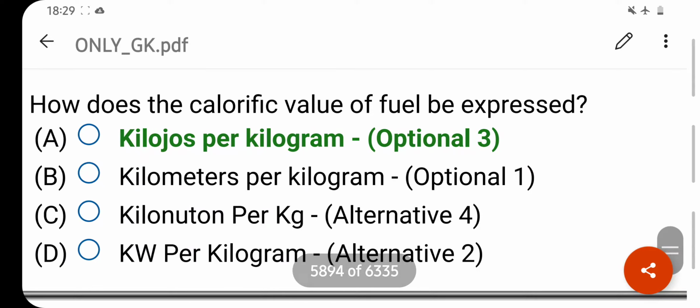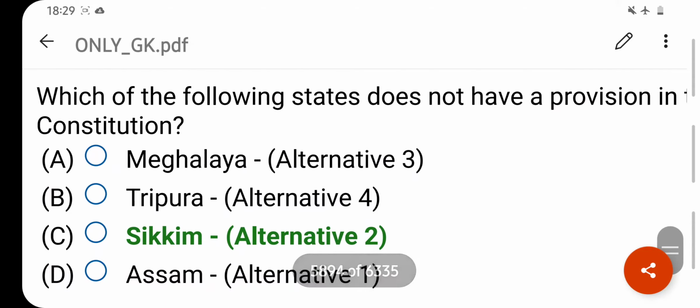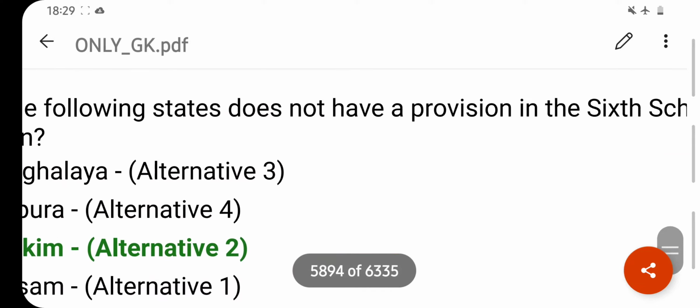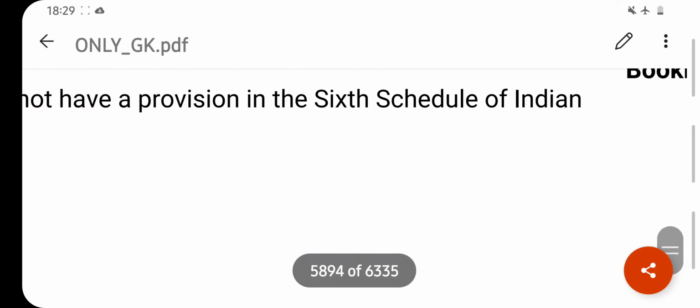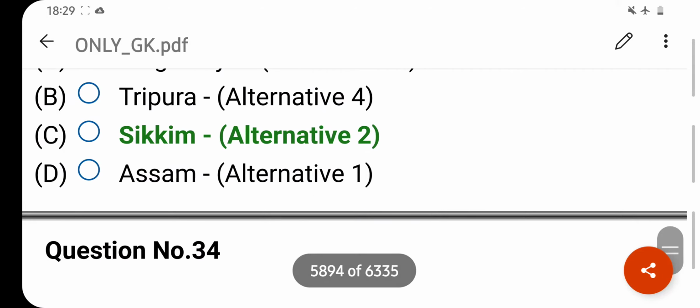How is the calorific value of fuel expressed? Your right answer is kilojoules per kilogram. Option A is your correct answer. Which of the following states does not have a provision in the 6th Schedule of the Indian Constitution? Your right answer is Sikkim. Option C is your correct answer.